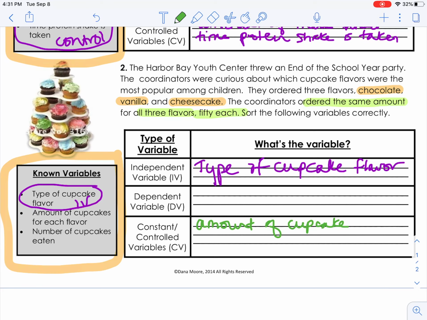Because it wouldn't be fair to order 100 of the chocolate and 20 of the vanilla and 80 of the cheesecake, and then expect to go back and count those to figure out how many were eaten of that particular flavor to figure out which one was most popular. You have to start with the same amount. So the amount of cupcakes of each flavor. So they ordered 50 of each. That's what they did. So this here is a control.